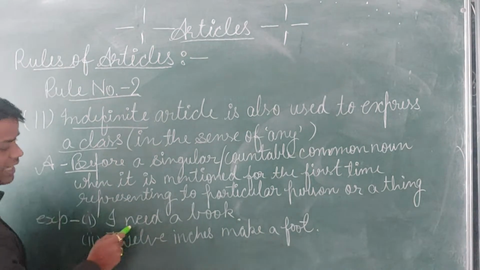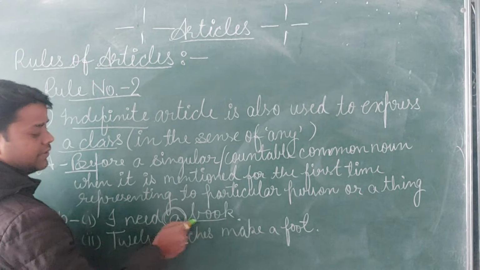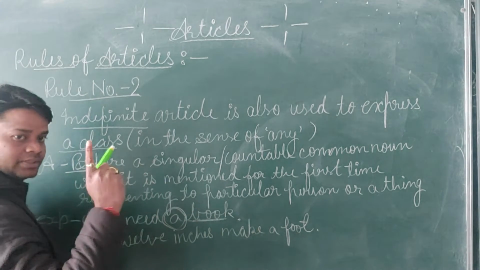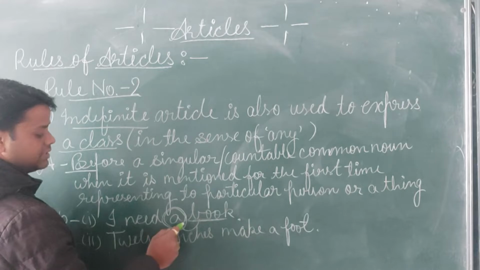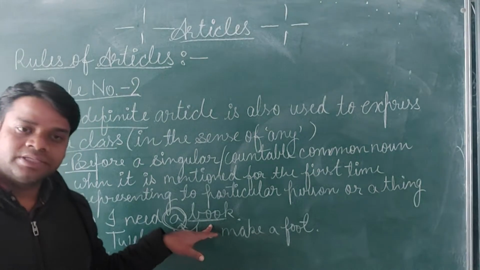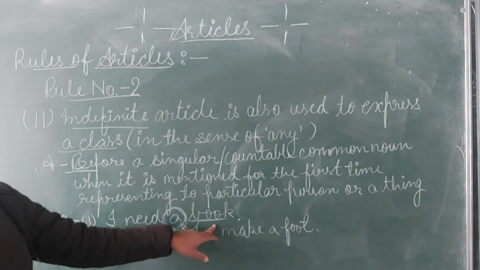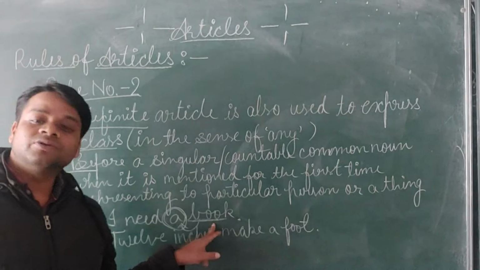For example, I need a book. It means we are talking about a particular book. So there we will write a. And this is a countable noun, and this is a common noun also.